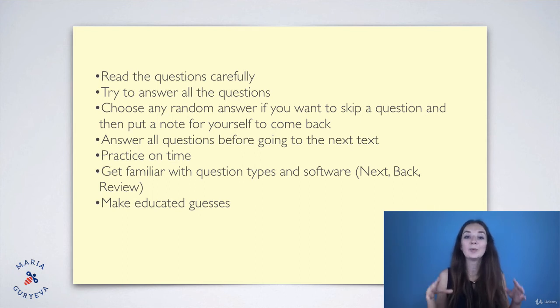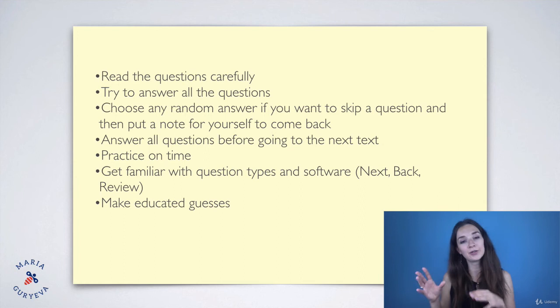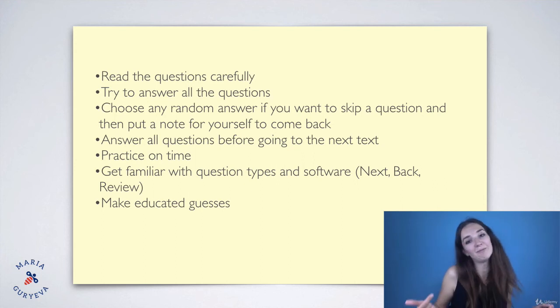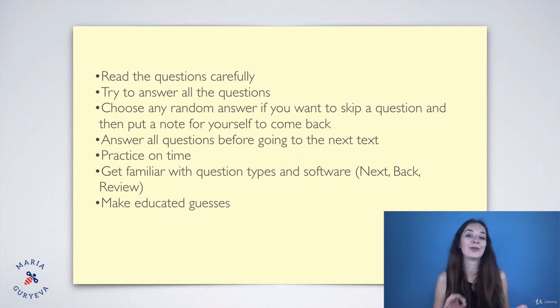It will help you to get a better result, because if you, for example, don't know the answer to 10 questions, right? 10 questions, you just don't know any answer, you're gonna get just 25% of them right if you just randomly pick anything. But if you're able to eliminate at least one answer choice in each of them, you're gonna get more right answers out of this 10.